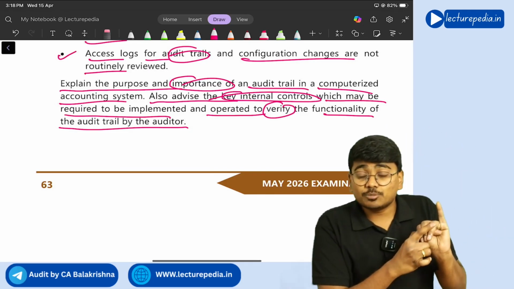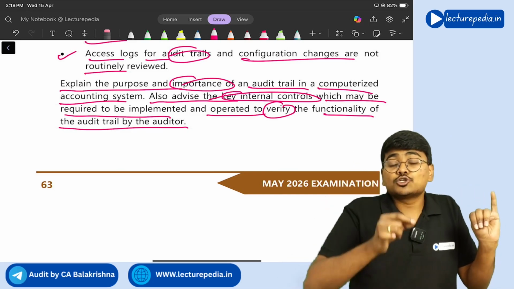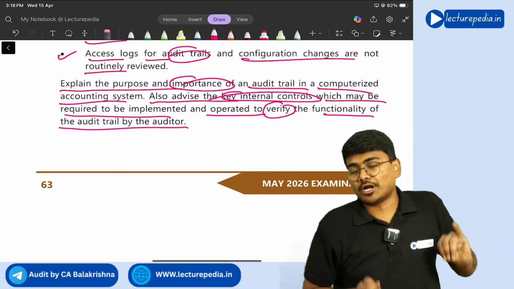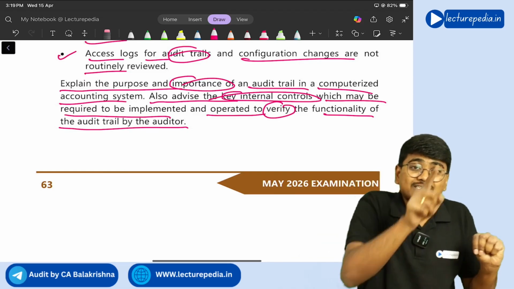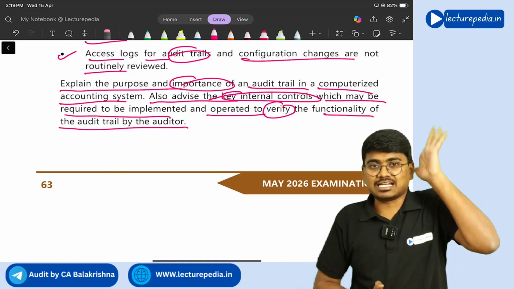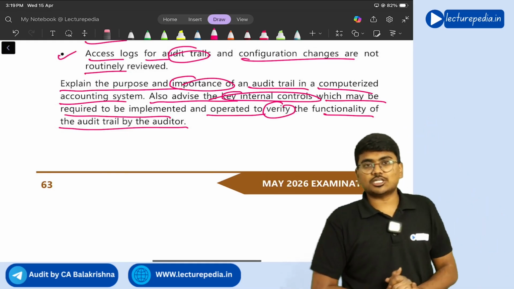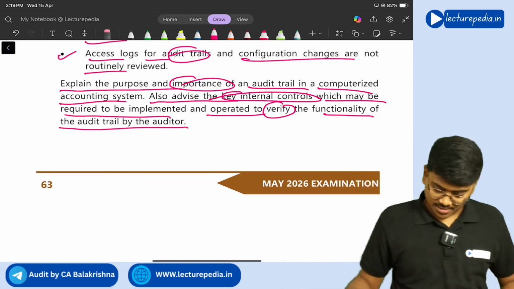Next, there should be control wherein audit trail logs should be properly backed up on a daily basis. Next, access to the audit trail log should not be given to everyone. It should be restricted. These are the 5 controls that should be there with respect to audit trail. Got it? Yes, sir.